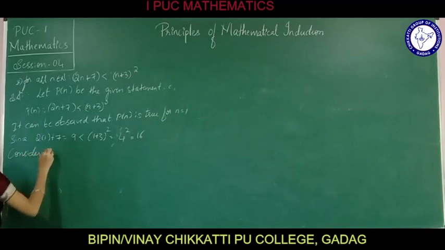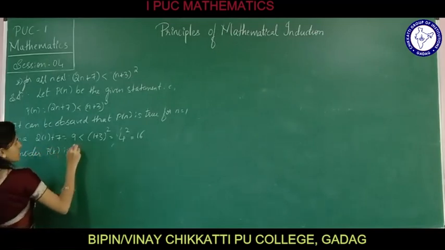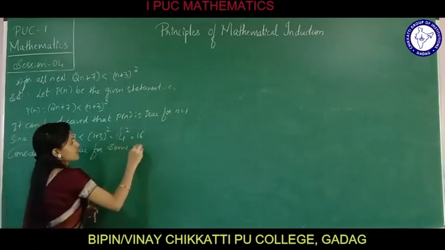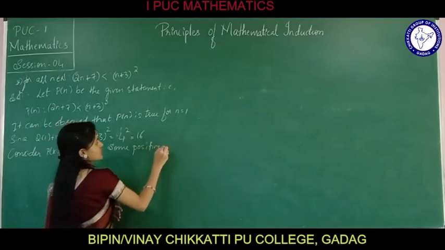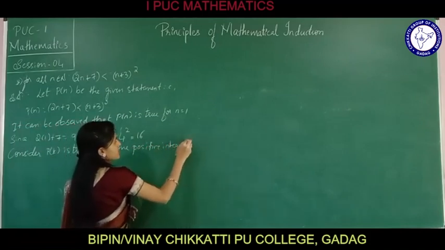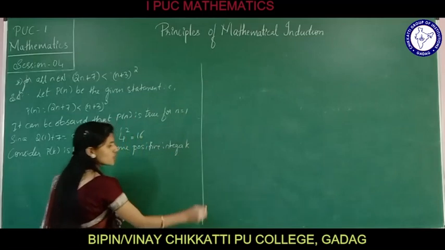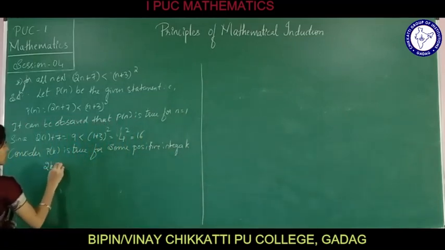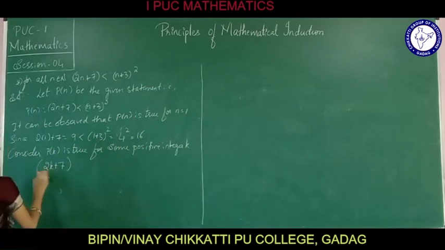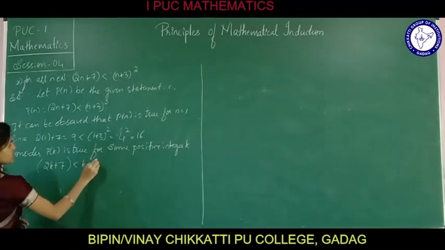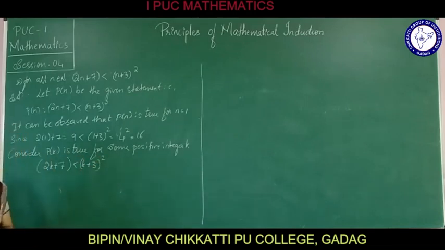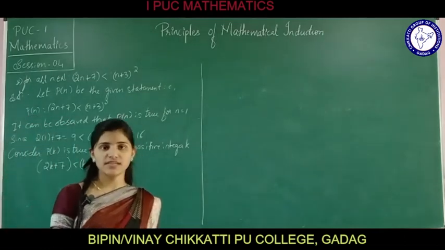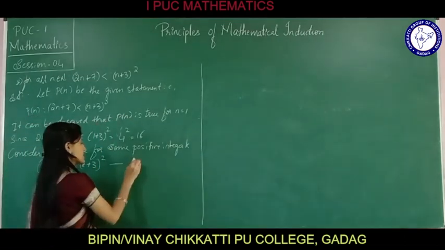Consider P(k) is true for some positive integer k. If it is true for some positive integer k, how are we going to write it? That is 2k plus 7 is less than (k plus 3) whole square. Consider this as equation 1.